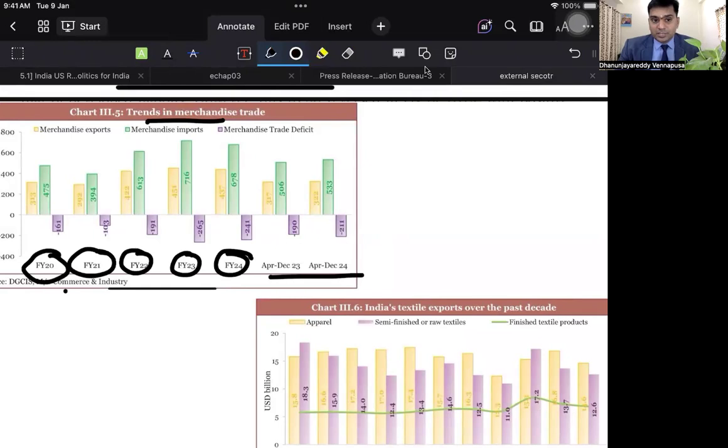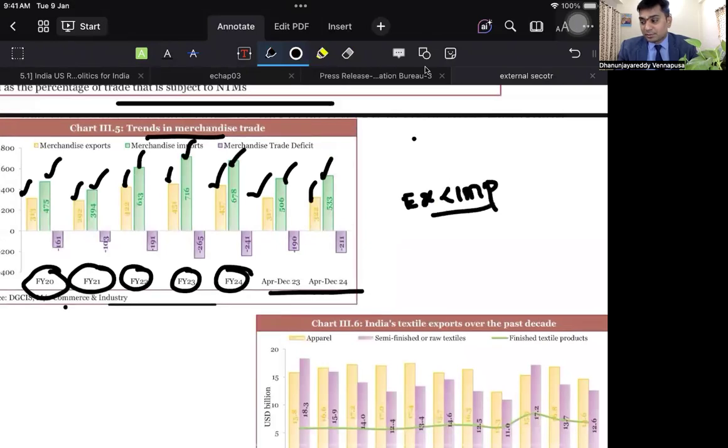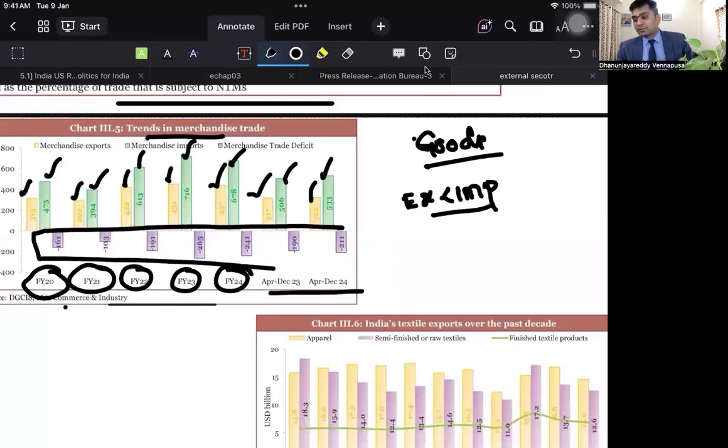So merchandise exports are less in the country, but imports are more. One thing that we have to remember is that for India, almost every time merchandise exports are less than imports. What is merchandise? Merchandise means trade in goods. As India is not a great goods producing country, exports are less than imports. As a result, the trade deficit in merchandise trade will also always be a deficit.